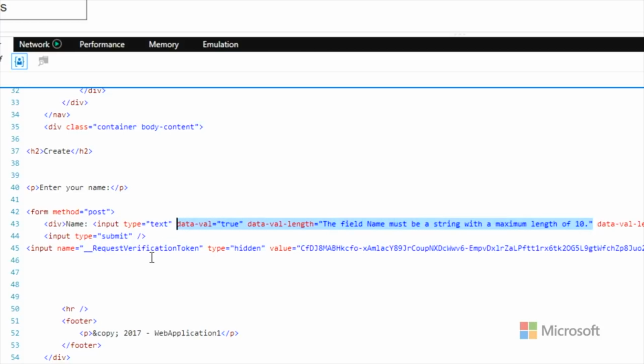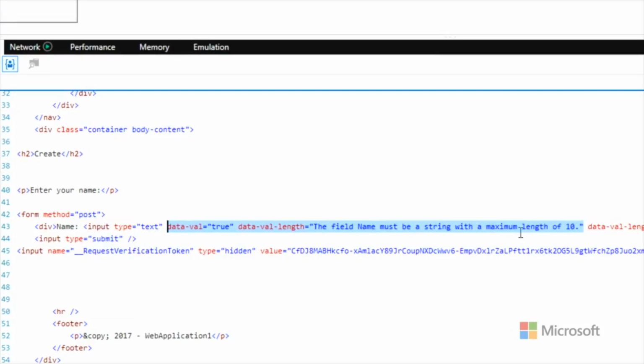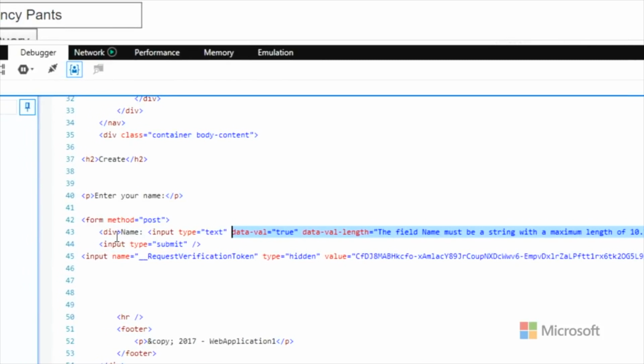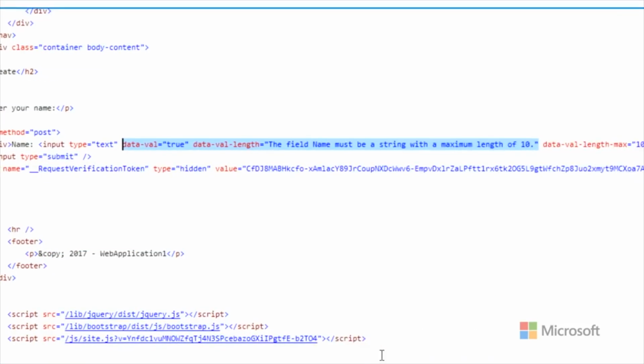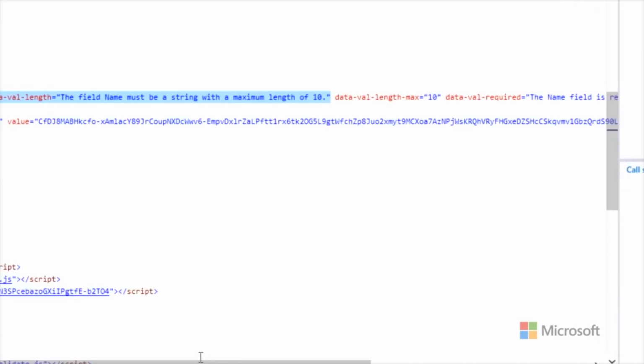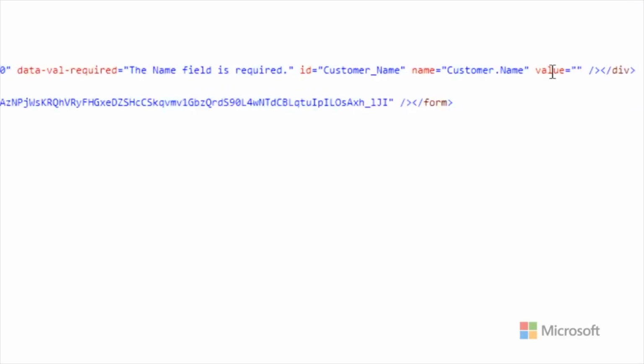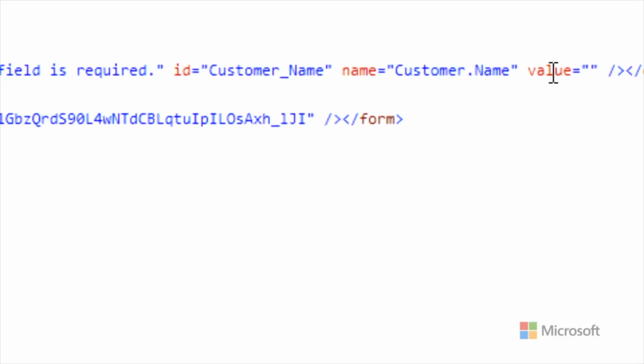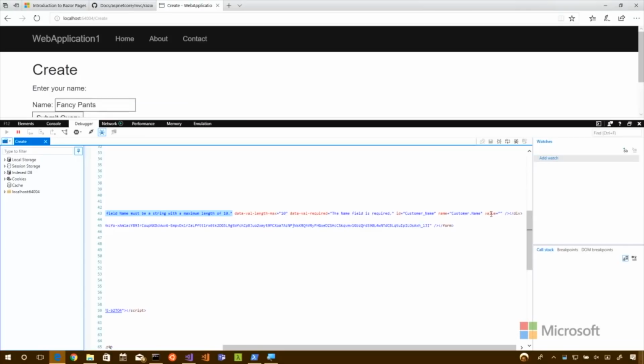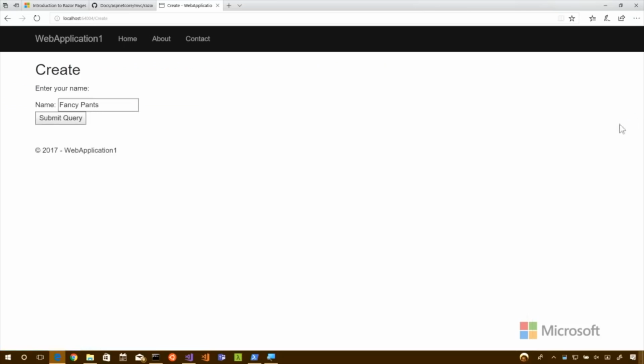We didn't type that, right? So we're getting stuff on the input that we did not expect. And there's some request verification token to keep people from tampering with our stuff. There's your name, customer.name, and it generated an ID for us as well. But you can see that nothing's happening.